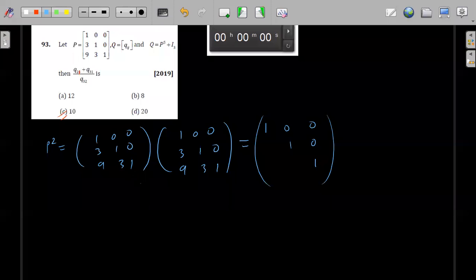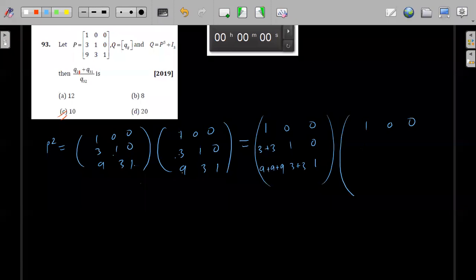Now let's see what you will have here. 3 into 1 plus 1 into 3, that is 3 plus 3. Next, 9 into 1 plus 3 into 3 plus 1 into 9, so this is 9 plus 9 plus 9. Next, in the last part, you have 0. And 3 plus 3. If it is following a pattern, you will understand with one more multiplication.